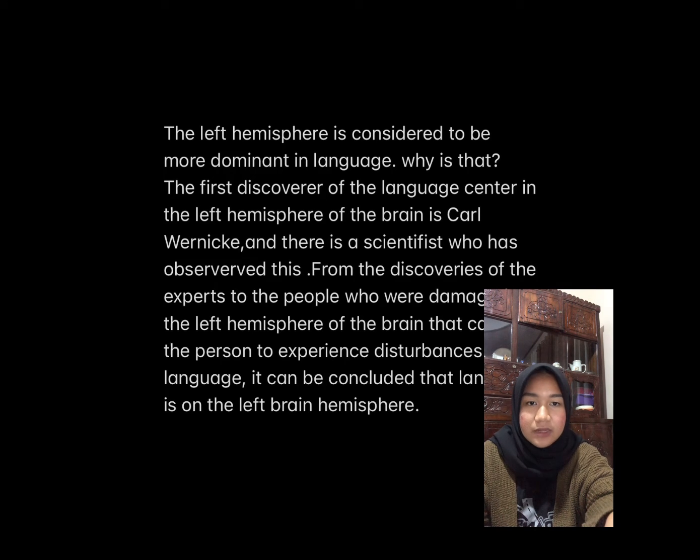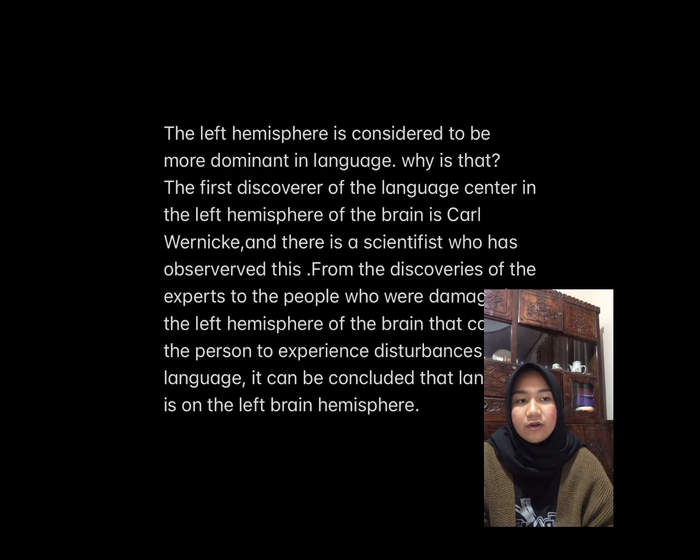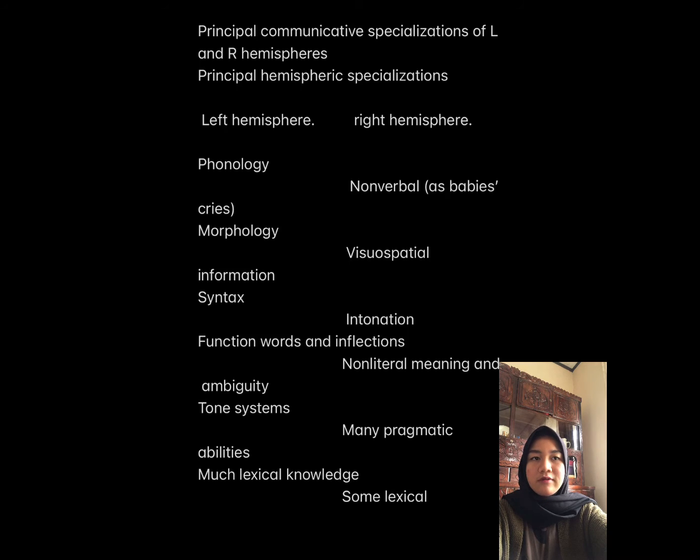Why is that? Because the first discoverer of the language center in the left hemisphere of the brain is Carl Wernicke, a scientist who observed this problem. From the discoveries of the experts, in people whose left hemisphere of the brain was damaged, the person experienced disturbance in language. It can be concluded that language is in the left brain hemisphere. Here is the table of specialization of the left and right hemispheres and their functions.